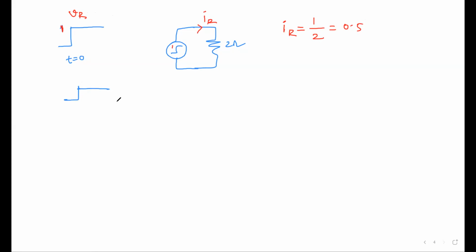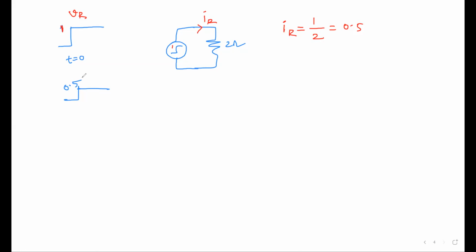But look at the shape of the current: exactly the same shape as the voltage. Except for the magnitude, everything is the same. That is the case for a resistor, which is why a resistance takes the transients as they are.